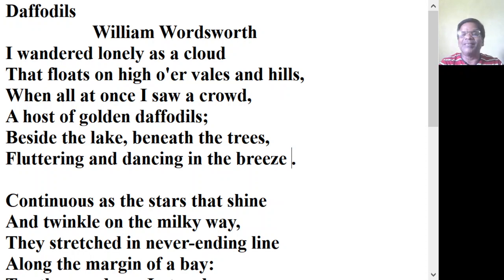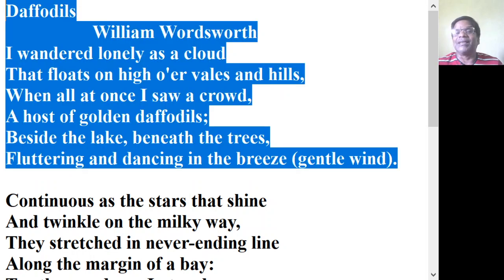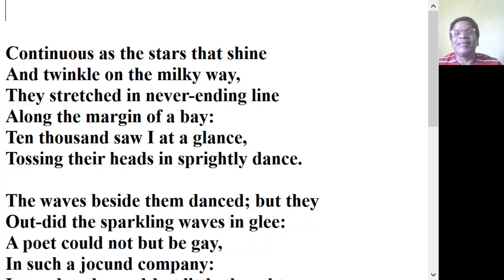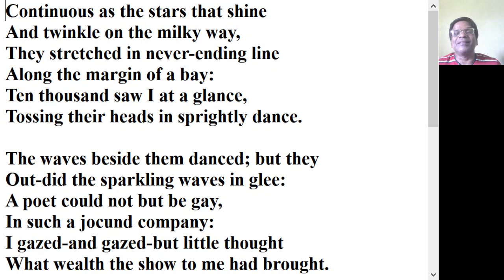So all these we had discussed in the last video. So today we are going to discuss the second stanza. In the second stanza, the poet tells that continuous as the stars that shine.